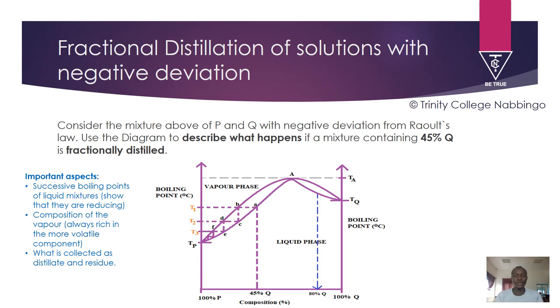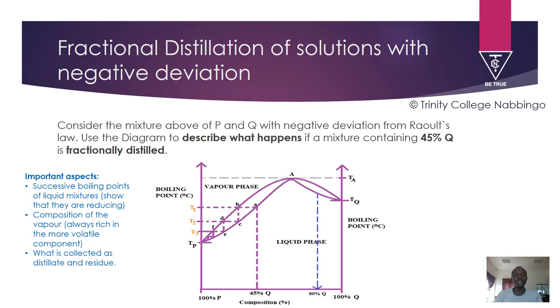If we are to describe the fractional distillation from the diagram, what happens? They just want you to use the diagram and explain what will happen if a solution of a given composition is fractionally distilled. The important aspects you must talk about, which I summarized for you there, are the successive boiling points.